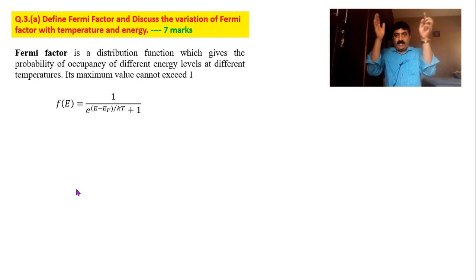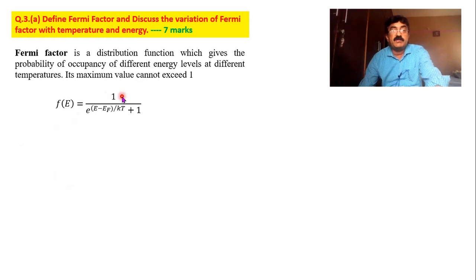In a container, in an atom or in a molecule or in a metal, we have various energy levels. How these energy levels are occupied, at what temperature you can find the maximum occupancy, or what is the percentage of occupancy in a level above the Fermi level or below the Fermi level. All these things we calculate through a parameter called Fermi factor, and the Fermi factor is given by this equation: 1 divided by e to the power of (E minus EF) by kT, plus 1, where E is the energy level, EF is the Fermi level, k is the Boltzmann constant, and T is the temperature. Now with respect to T and E, f of E keeps on changing.